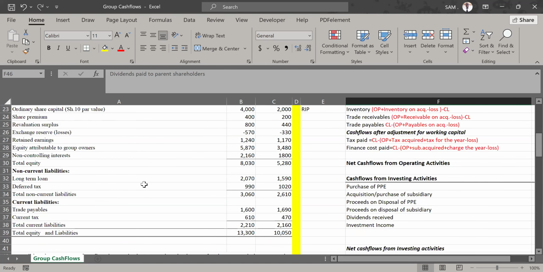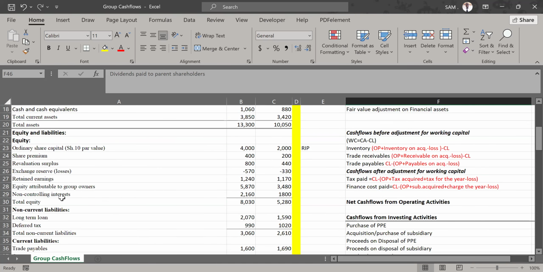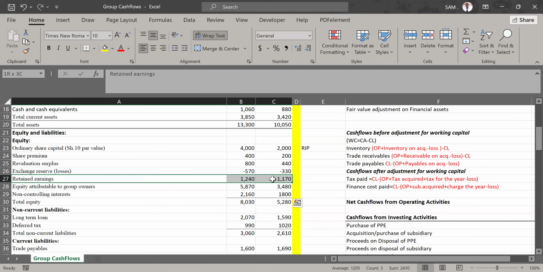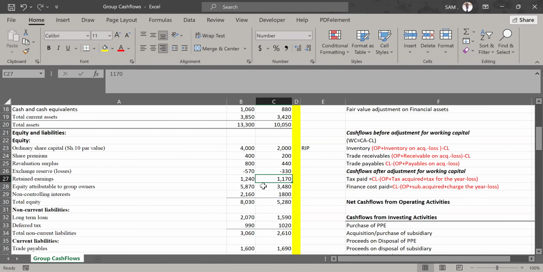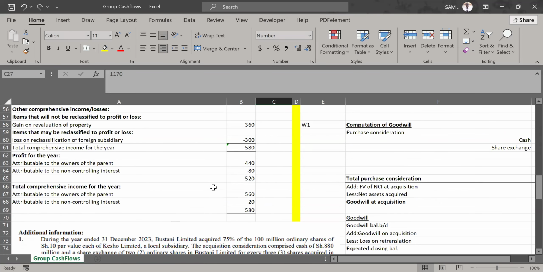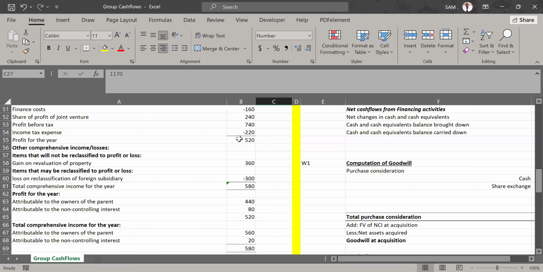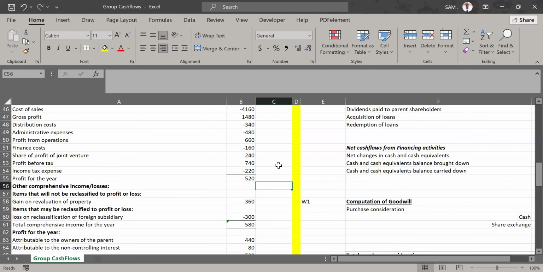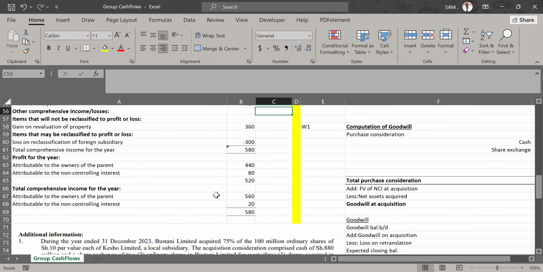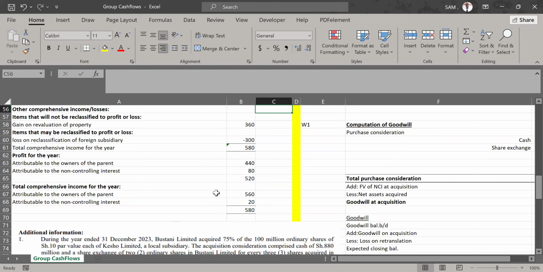So let's go to the statement of financial position. The same way we've checked on the movement in the NCI account is the same way we are checking on the movement in our retained earnings. If you opened your retained earnings at 1170, then you've added your profit for the year, your profit after tax, which is given here. Then, with what you received, you compare that with the closing balance in the retained earnings account for the current year.